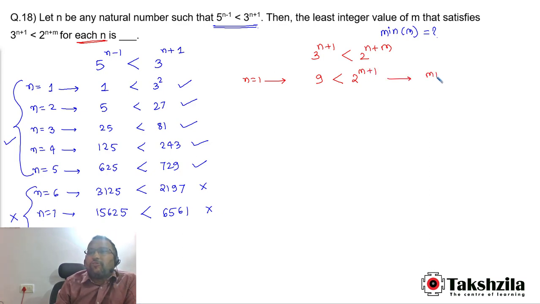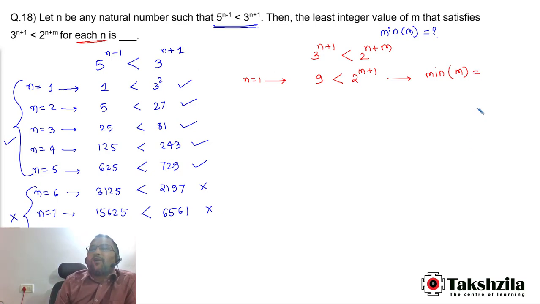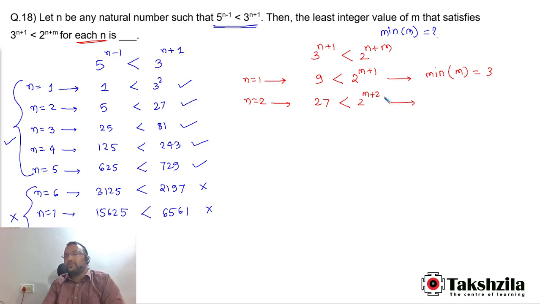So what will be the minimum value of m? The minimum value of m is going to be the power of 2 which is greater than 9, that is 16. 16 is 2 to the power 4. So the minimum value of m here should be 3. If we put n is equal to 2, then 27 is less than 2 to the power m plus 2. The power of 2 which is just greater than 27 is 32, that means 2 to the power 5. So the minimum value of m is again 3.